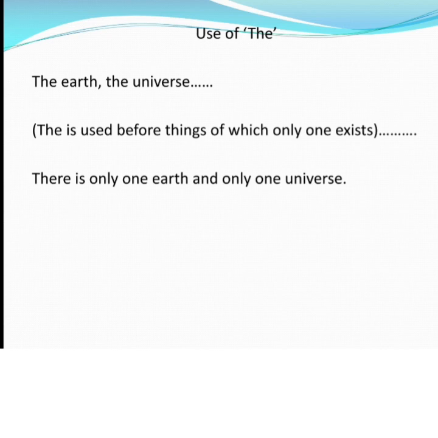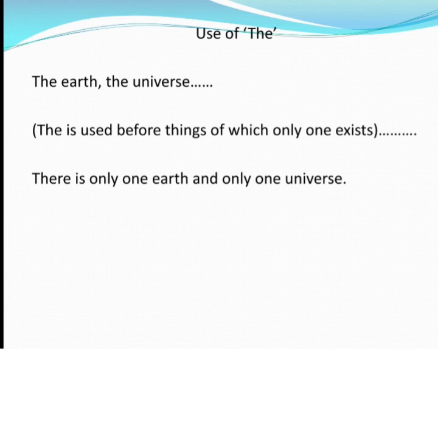Beta, see the earth, the universe. Here the is used before the earth, before the universe because these are things of which only one exists. Means there is only one earth and one universe.